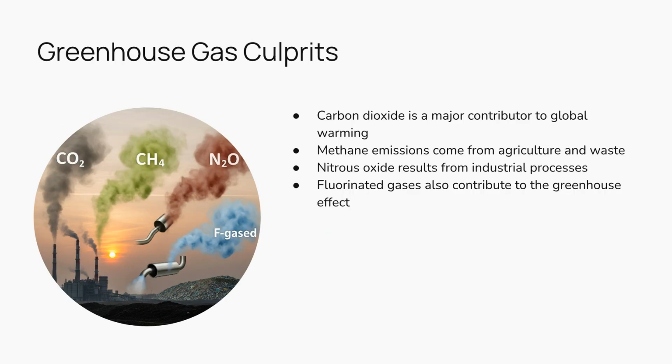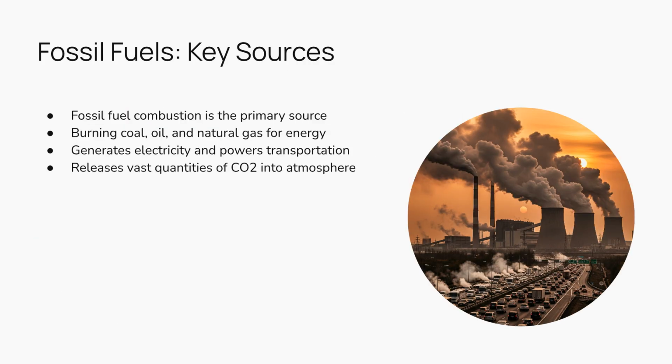The main culprits are carbon dioxide, methane, nitrous oxide, and fluorinated gases. Carbon dioxide is the most significant, largely from burning fossil fuels. Methane comes from agriculture and waste, while nitrous oxide is from agriculture and industrial processes. The primary source of these excess gases is the burning of fossil fuels, coal, oil, and natural gas, for electricity generation, transportation, and industrial processes. This activity releases vast quantities of carbon dioxide into the atmosphere.